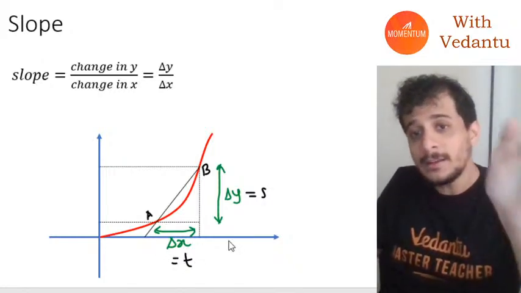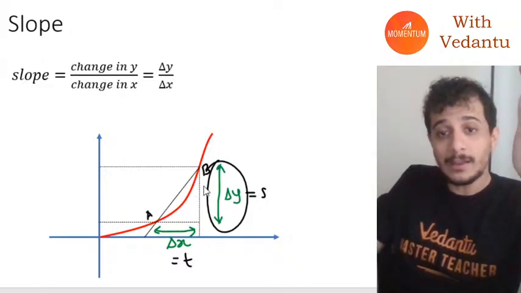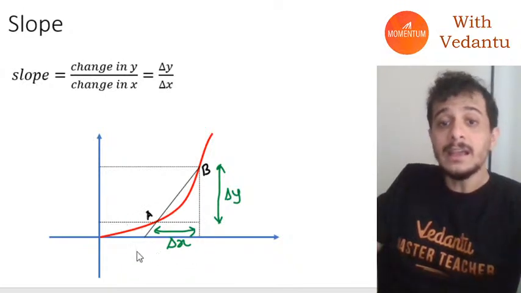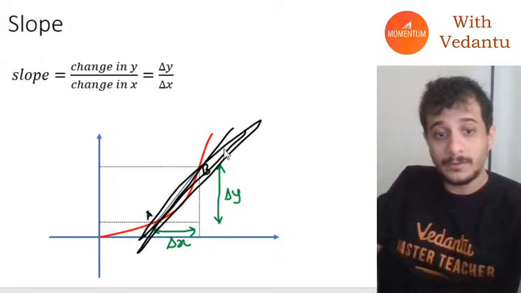Okay, so this is basically what we mean by slope of a line. Slope is basically change in the y value divided by change in the x value. That is slope of this straight line.